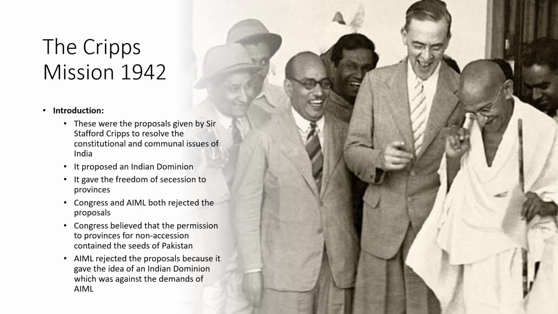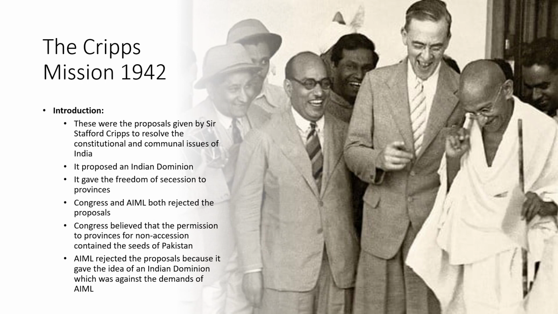Starting with the brief introduction of the Cripps mission of 1942. Well, students, these were the proposals given by Sir Stafford Cripps to resolve the constitutional and communal issues of India. These proposals proposed an Indian dominion. Now, what is a dominion? If I define it briefly, dominion is a kind of state that is internally and externally independent, but it has some association with the British Crown and it comes under the aegis of the British Crown.